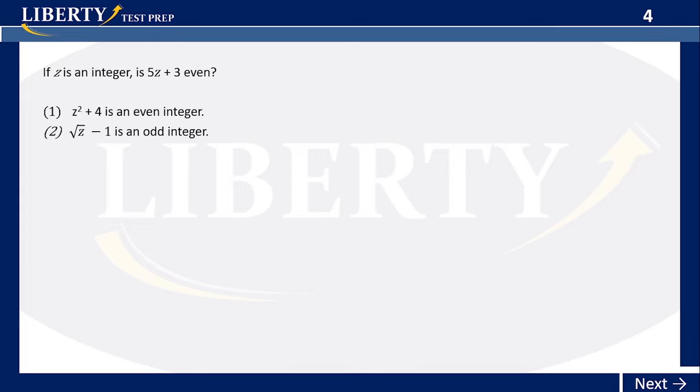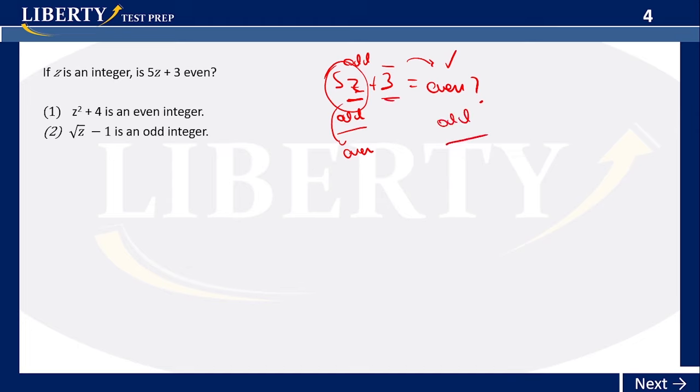Okay, so now let's do it. If z is an integer, is 5z plus 3 even? So 5z plus 3 is equal to an even number. We have to know the type of z. If z is an odd number, that means that this whole thing will be odd, and when you add another odd, you get an even. But if z is an even number, that will make the whole thing on the left, 5z, even. When you add a 3, an odd number, that makes the whole thing odd. So basically they're asking you, is there any way you can tell whether z is odd or even? That's the question.